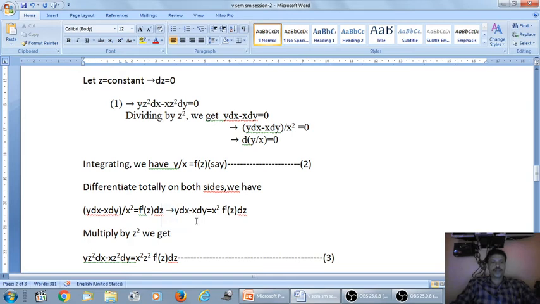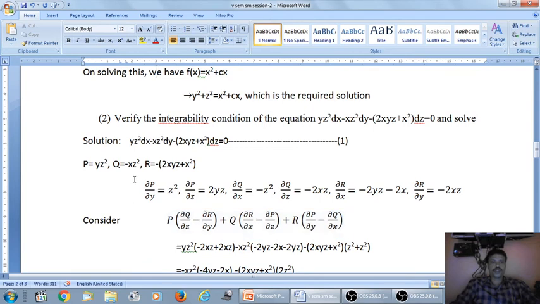Now (y dx minus x dy) divided by x square; correspondingly, multiply: y dx minus x dy is equal to x square into f dash of z dz. Multiply by z square. Why do we have to multiply by z square? Because I am trying to bring this equation to the first equation format. In the first equation, we have yz square dx minus xz square dy. But we only have y dx minus x dy. There is a deficiency of z square to bring that equation to the first format. So multiply by z square.